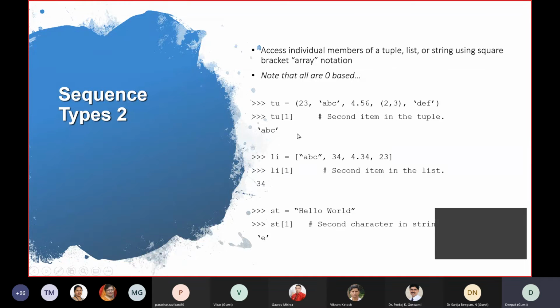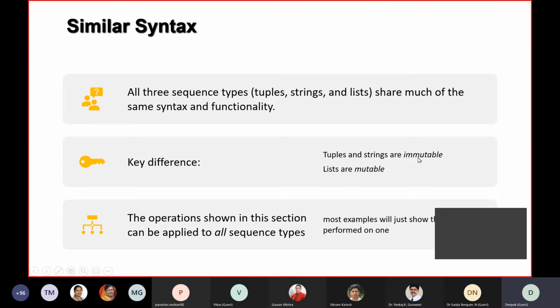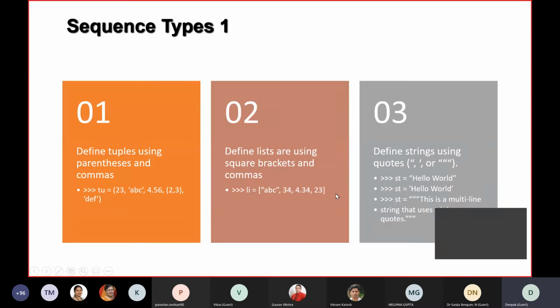We discussed that tuples specifically we will use when we need to create immutable objects. I will show you why this is immutable and what's the difference between immutable and mutable. Tuples and strings are immutable, so we can't edit the original ones. Lists are mutable, so we can edit the original list also. We can add and delete items in it.